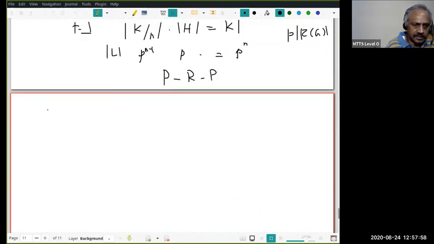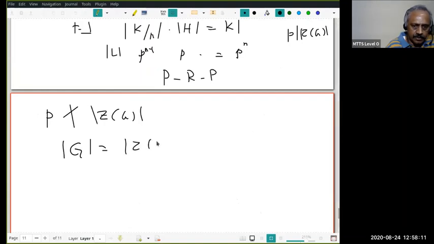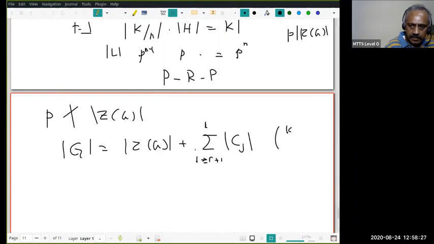So now let's look at the case where P does not divide the order of the center. Now we use the class equation like last time. What do you have? Mod G equals the modulus of the center plus the sum over Cj, where j is greater than or equal to r plus 1, keeping the notation of the earlier case.